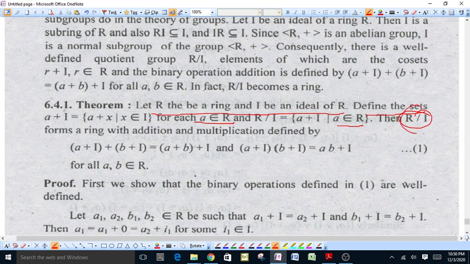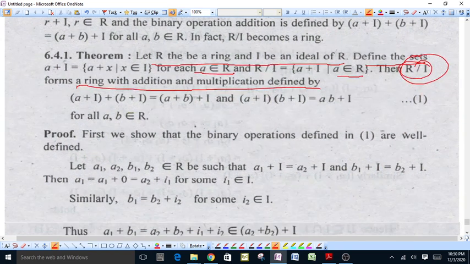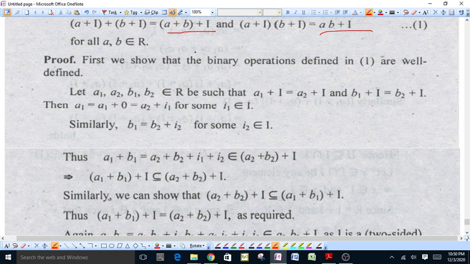This quotient ring forms a ring with addition and multiplication defined by (a plus I) plus (b plus I) is equal to a plus b plus I, and (a plus I) into (b plus I) is equal to ab plus I for all elements of the ring R.